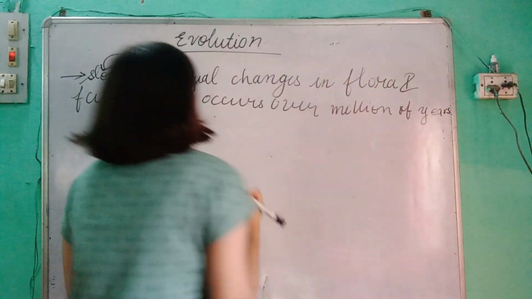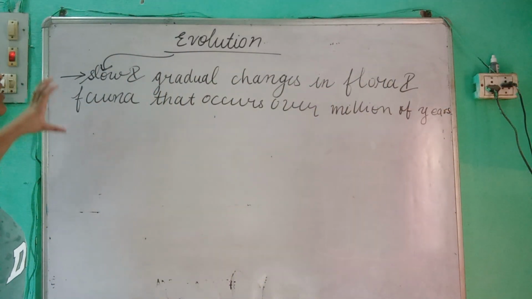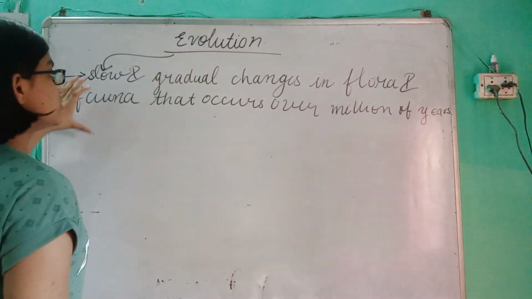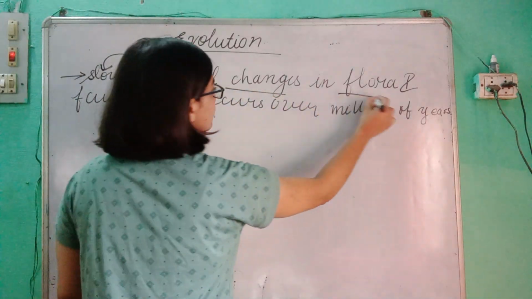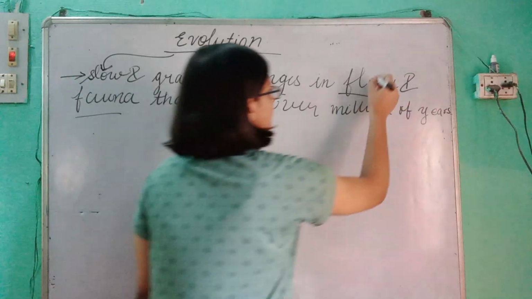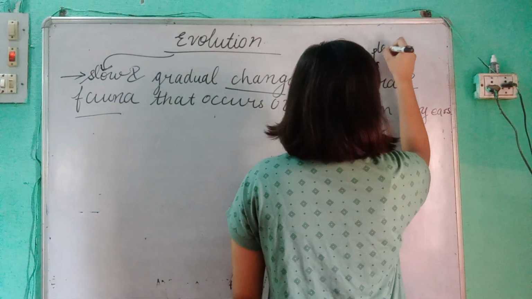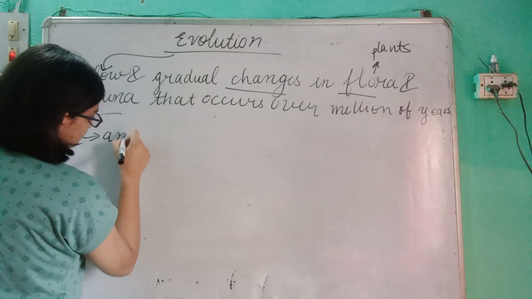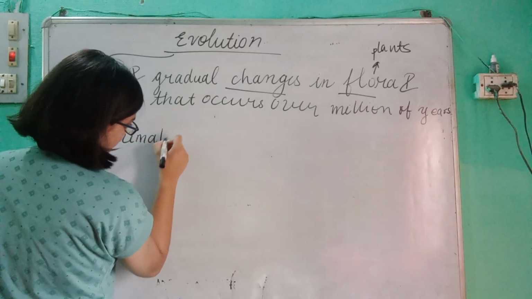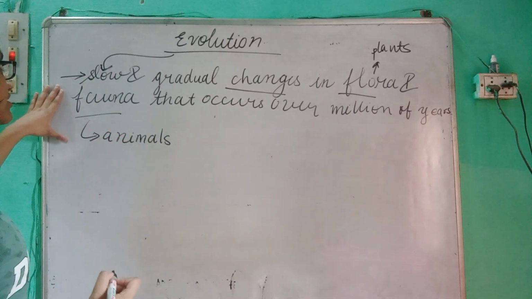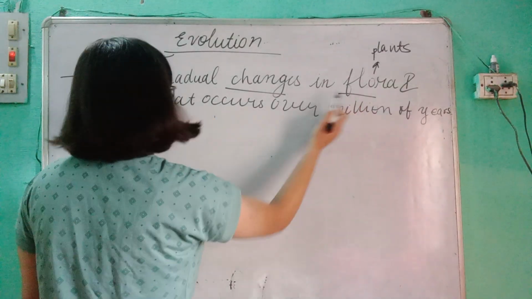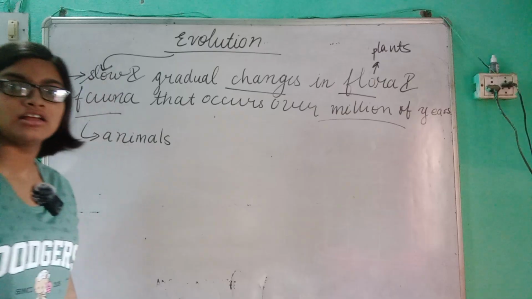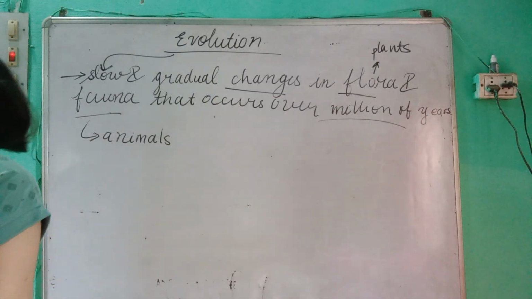So, basically, evolution is the slow and gradual changes. That is, evolution occurs by the slow and gradual changes in flora as well as fauna. Flora refers to the plants and fauna refers to the animals. So, evolution occurs by the slow and gradual changes in the flora and fauna that take place over millions of years. Now, let us talk about stellar distances.